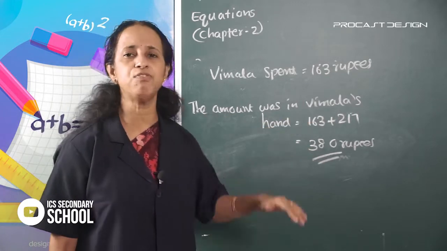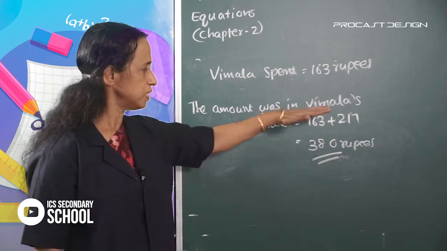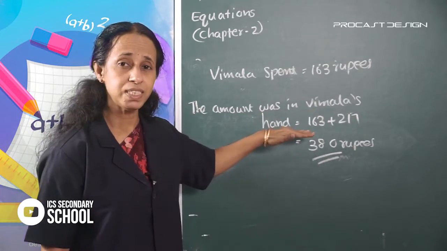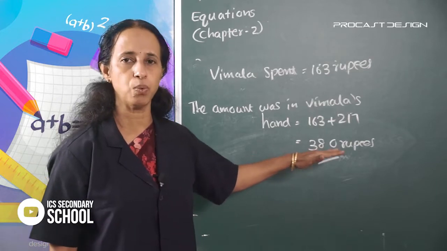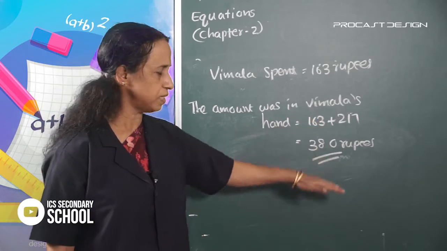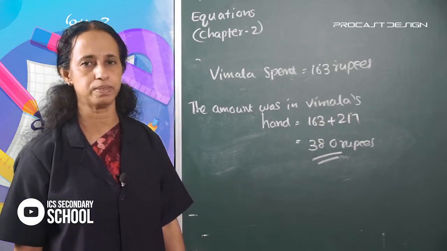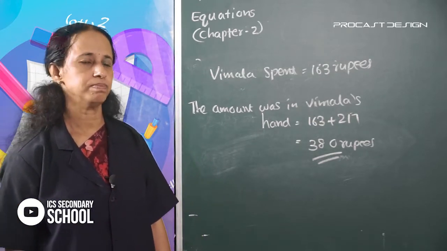The amount in Vimala's hand is 380 rupees. Okay.